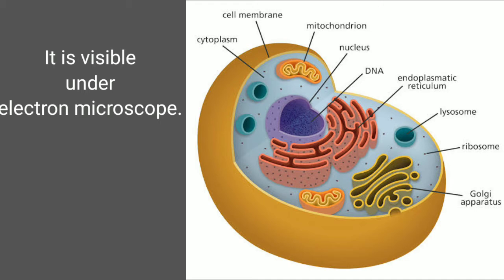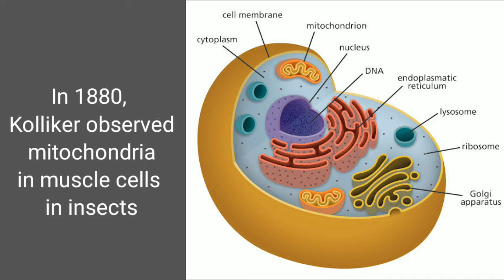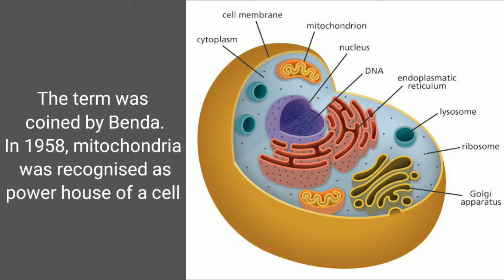So in the year 1880, Kolliker first saw it in the muscle cells of insects. When he tried to isolate the muscle cells of insects, he was the first one to report that there is a structure, and the name mitochondria was given by Benda in the year 1898.